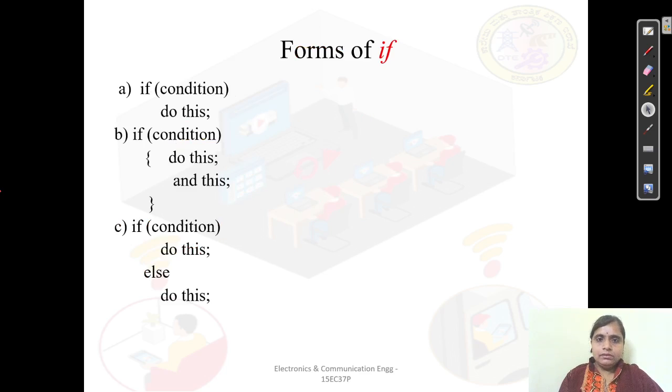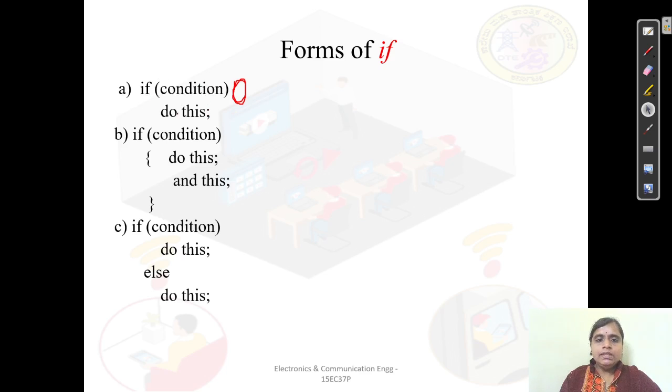So what we have seen till now in this session is the different if statements. The first we went through is the simple if statement. Then we went for the if else statement. Then the nested if and the else if statement. Now I am going to say some important facts related to your if statement. Here, in the if condition, we don't put any semicolon. If I put a semicolon here, then this if statement will get terminated. It doesn't go for the next block. So this is one thing you have to remember.